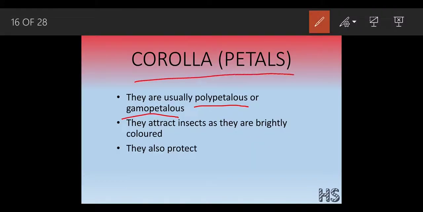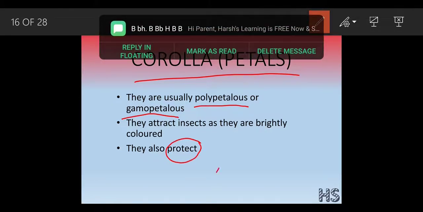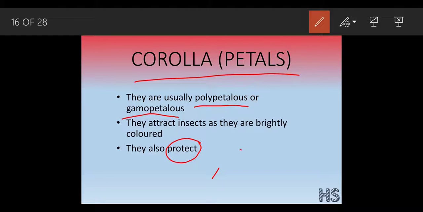This corolla, they protect as well as attract the honeybee. They protect and attract the honeybee.